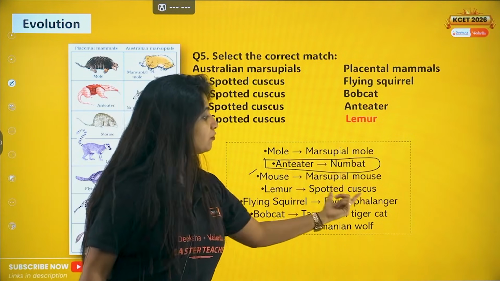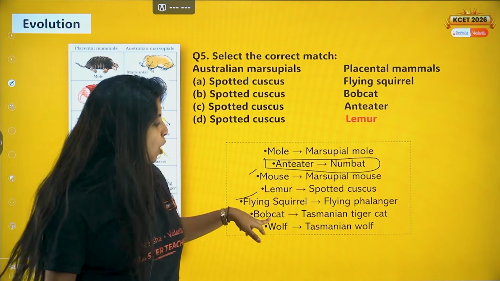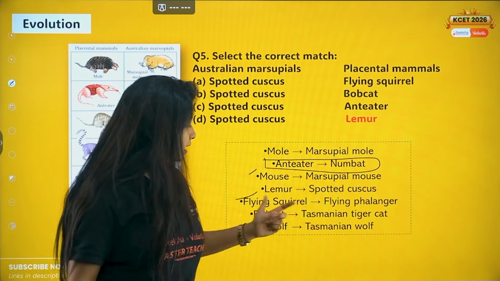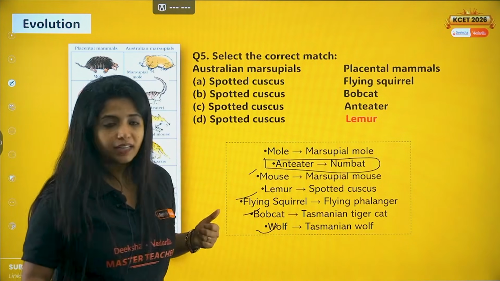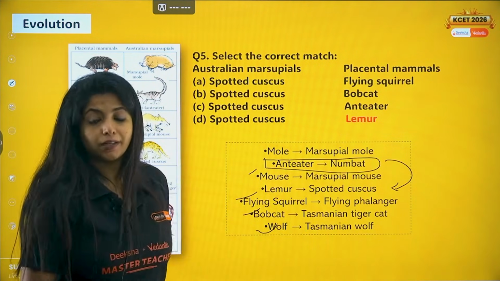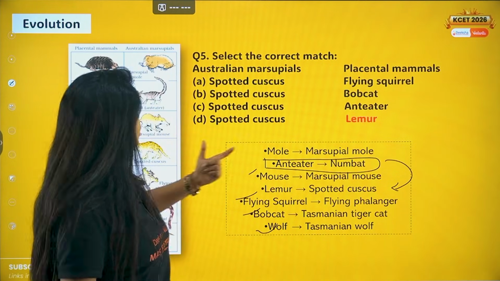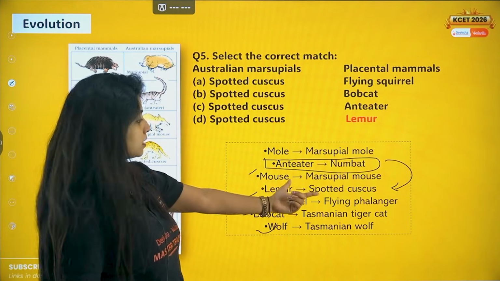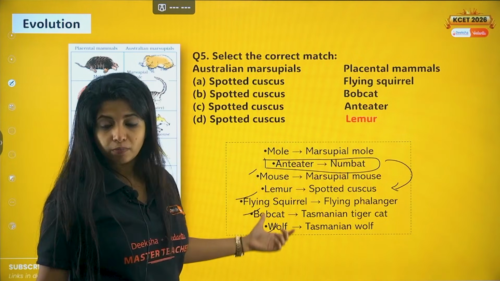Now flying squirrel, flying phalanger, this is easy because both of them have the flying thing. Bobcat and Tasmanian tiger cat. Cat is similar. Wolf and Tasmanian wolf, that is also similar. So what is different? Here anteater and numbat, and also lemur and spotted cuscus. This is what you need to remember. And also remember, spotted cuscus comes in which category? Basically they are marsupials. Okay, they are marsupials. And over here comes the placental mammal. So remember that.